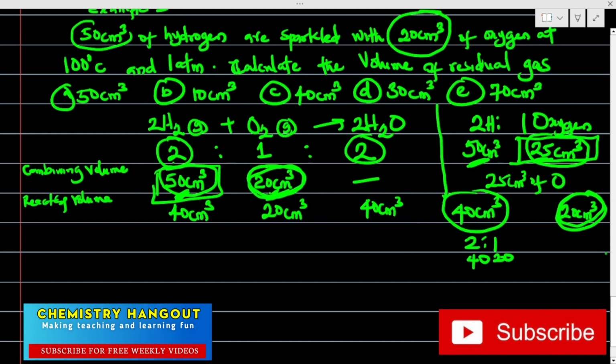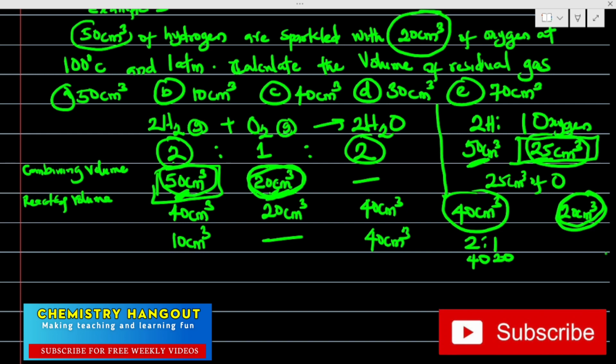Okay, we have 50. 50 is available, we use 40. So here will be remaining 10 centimeter cube. 20 is available, we use all 20. Nothing will be remaining here. Then 40 centimeter cube will be here. And the question says, calculate the volume of the residual gas. That's the question. Calculate the volume of the residual gas.